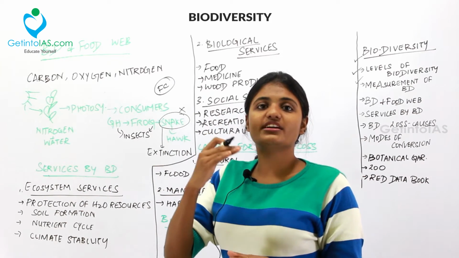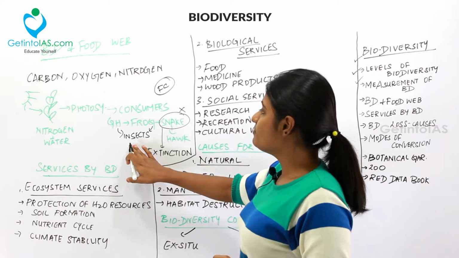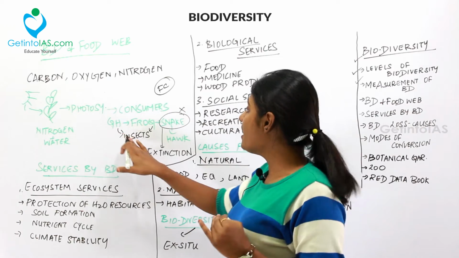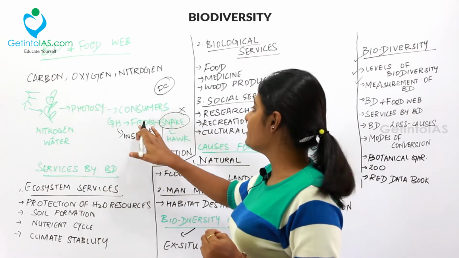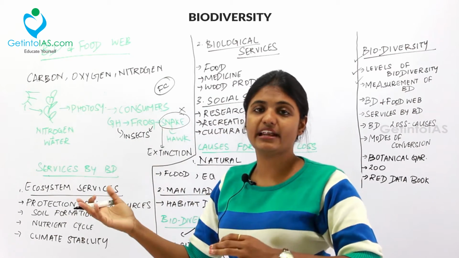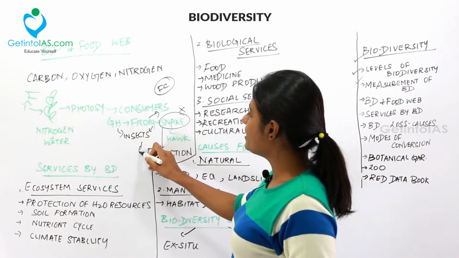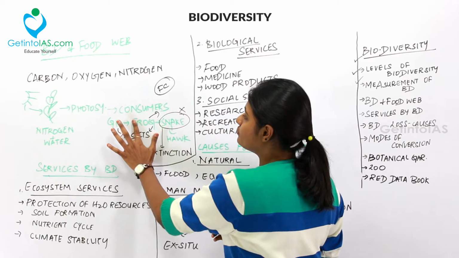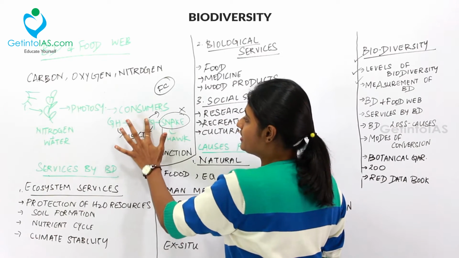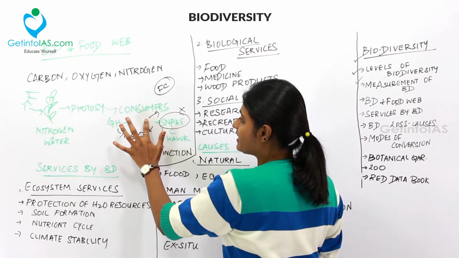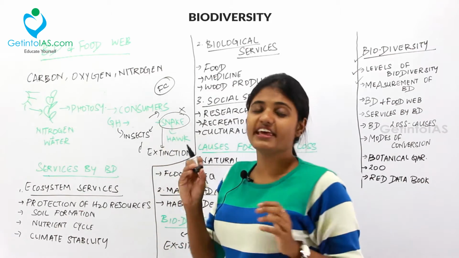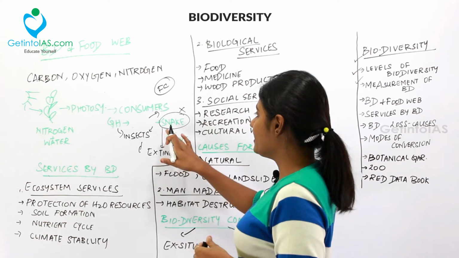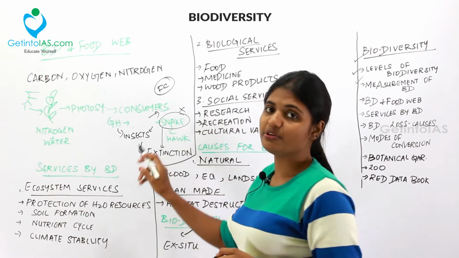Then, what is called a food web? For example, if the grasshoppers are here and the insects are eating these grasshoppers, and this frog is eaten by some other animal, there is a food web prevailing here. So, if you take the frog out from here, that is, if the frog becomes extinct from this region, the snake would not have food to eat because the frog is gone, right? And hence, there will be extinction prevailing here.